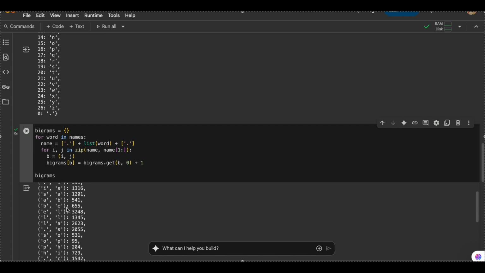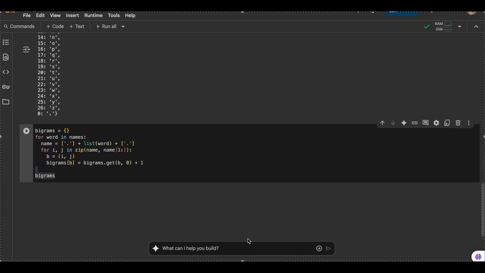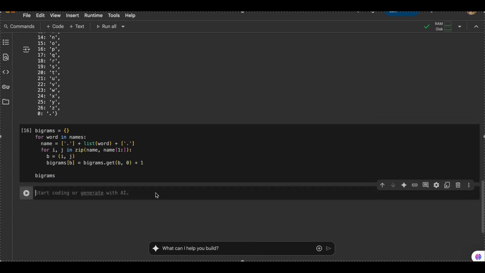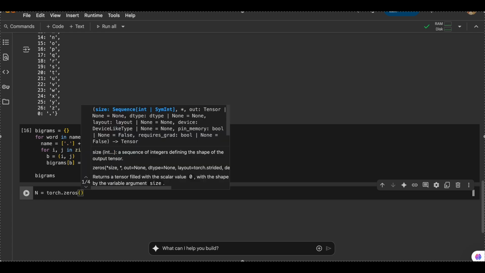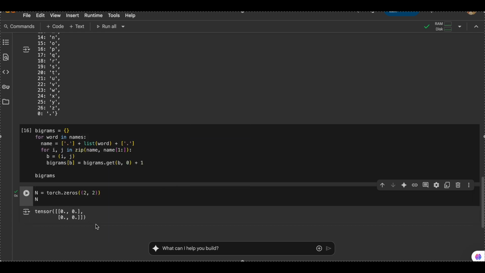So this is basically a dictionary mapping each tuple to values. But let's do it in a better way. Let's clear the output. Let's make n, which will be a torch.zeros of 2, 2. Let's print n. So n is basically a matrix of dimensions 2, 2, and each value has been zeroed out.